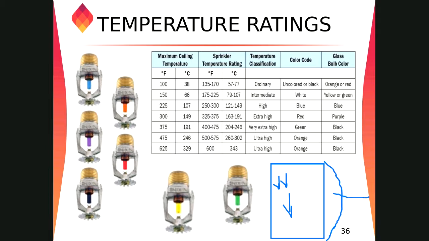In daytime we get sunlight from this side, and this front side is glass, the facade. If you install the same 69 degrees Celsius sprinklers in this area, this is not a good design.